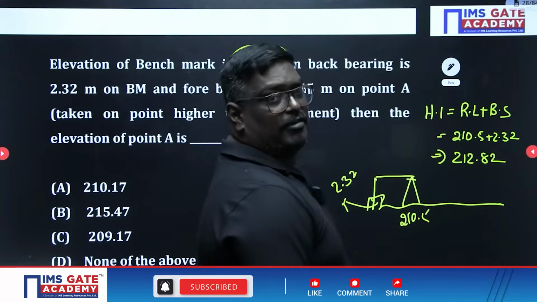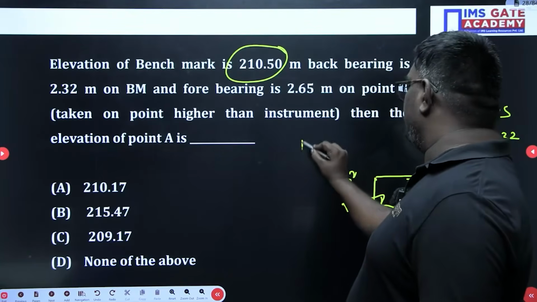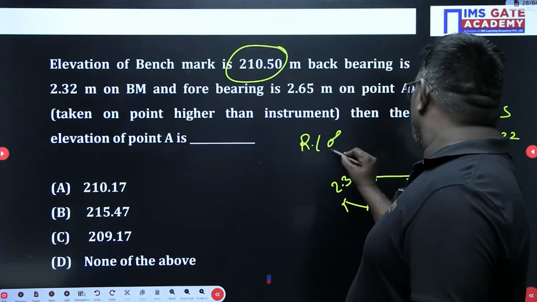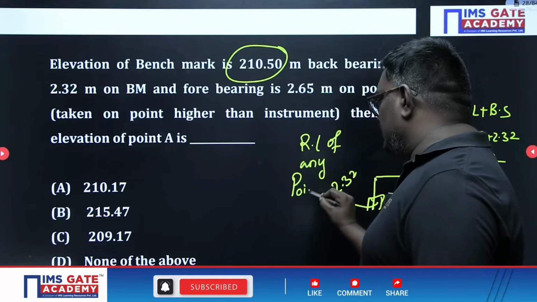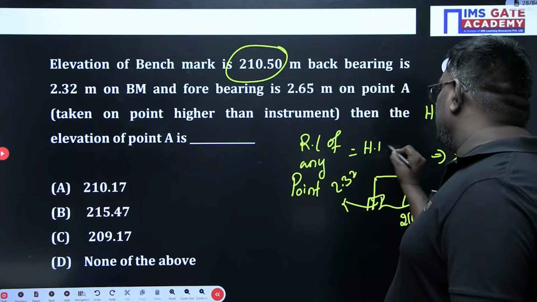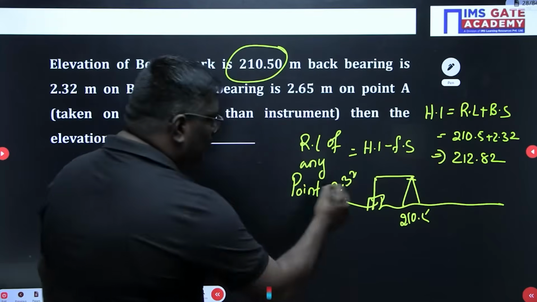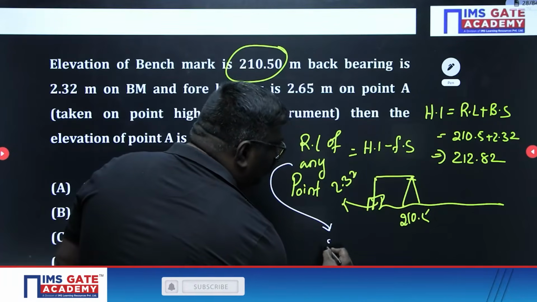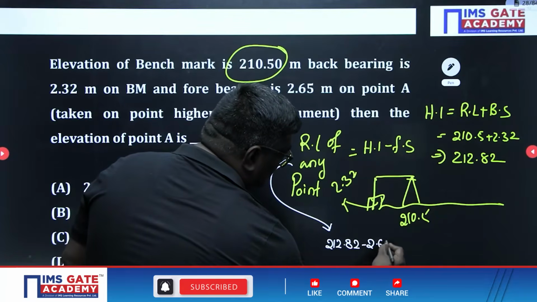From this, if you want to know the RL of any point, what is the RL of any point, students? It is nothing but the height of instrument minus foresight. So what is the height of instrument we have? Here the height of instrument is 212.82, minus foresight, which is 2.65.